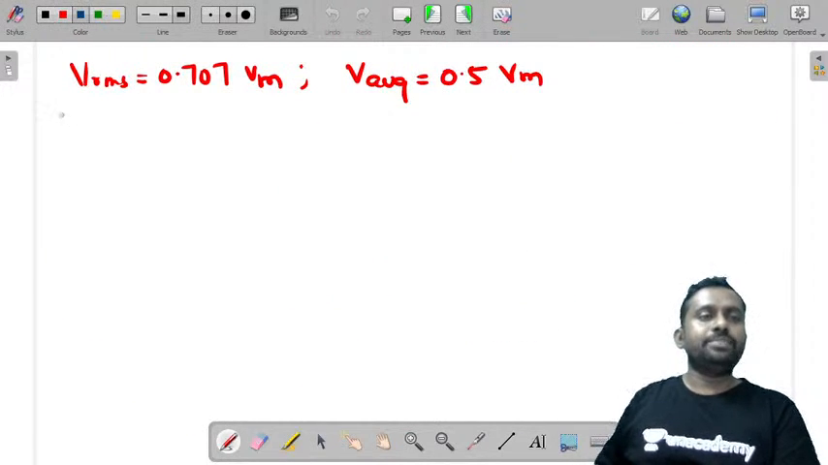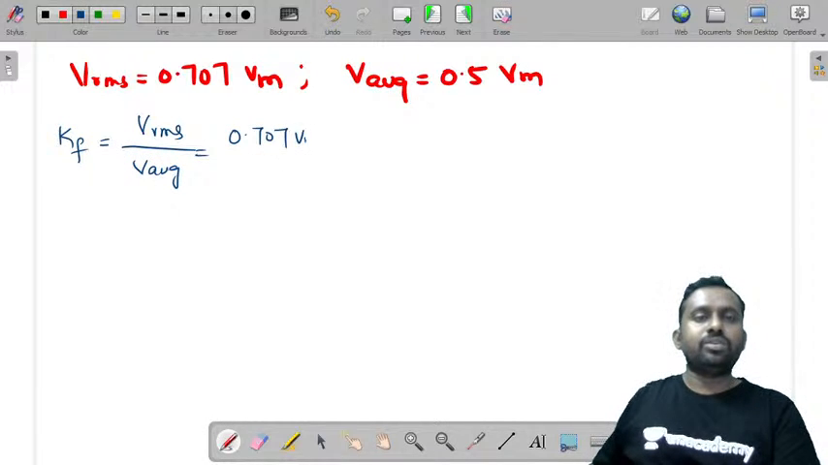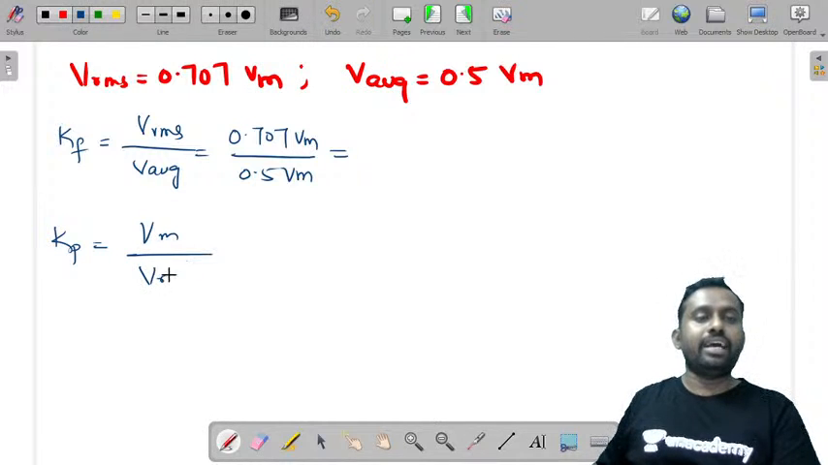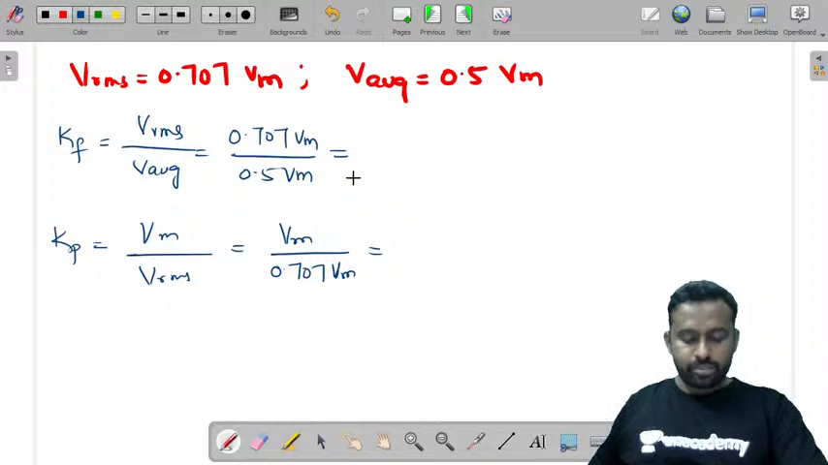Now let us find Kf. Form factor is equal to Vrms by V average. What is RMS? 0.707 Vm by 0.5 Vm. I just want this value. And peak factor is equal to V maximum by Vrms, that is V maximum by 0.707 Vm. I want you to tell me these two values.